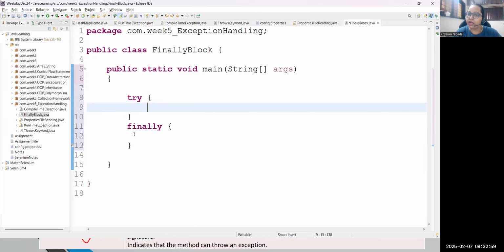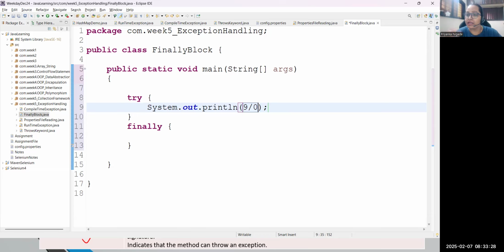We know the purpose of the try block. If any statement in your code throws an exception, we keep that statement inside the try block. Let's see, I'm writing here 9 divided by 0, and I want to print the result of this division. If you remember, yesterday we discussed different exceptions. Whenever I try to write 9 divided by 0, what will be the output in the console? You will definitely get an exception.